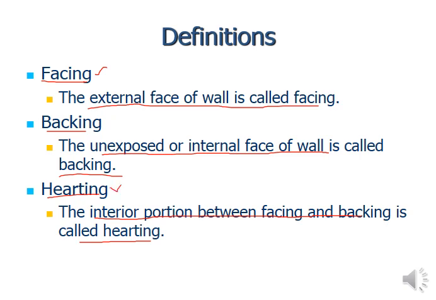So from where does this hearting come? I think the understanding of facing and backing is very clear. If one room is there, here you have the door of the room, and here you have a certain thickness of the wall.